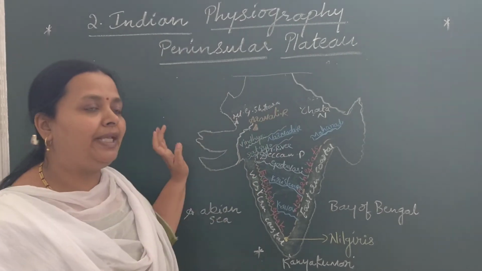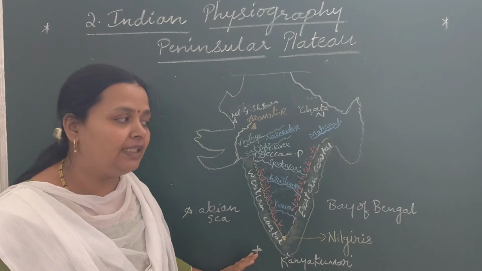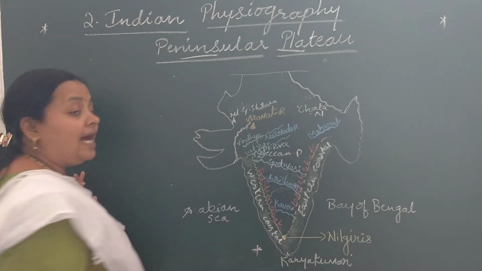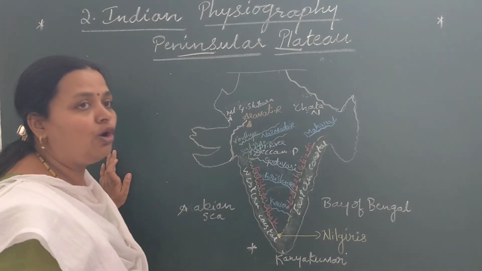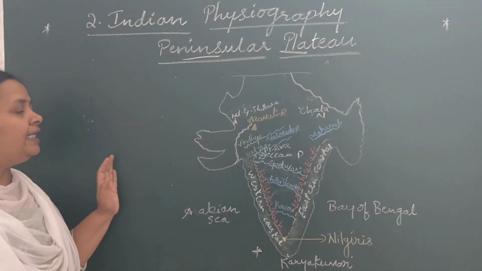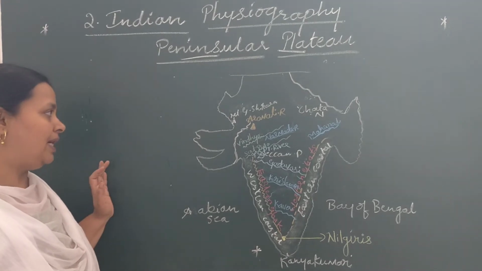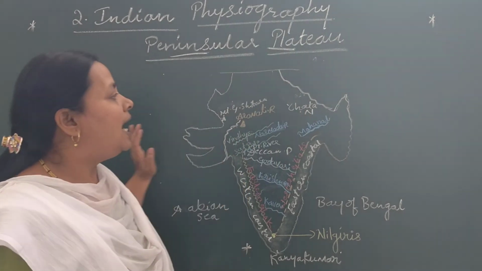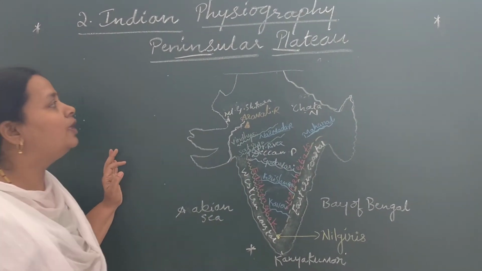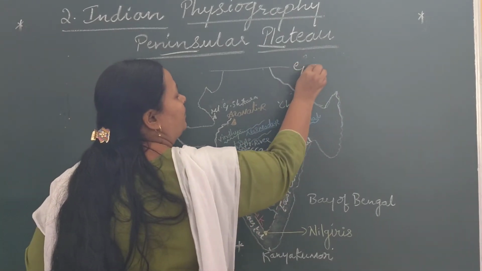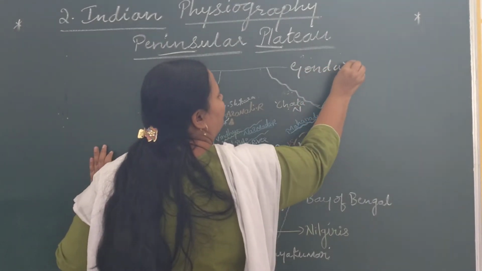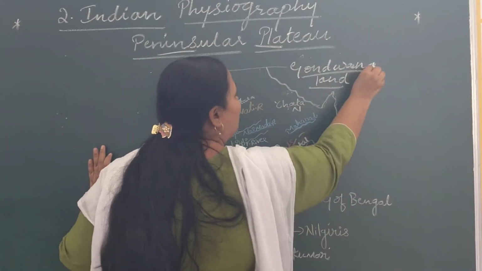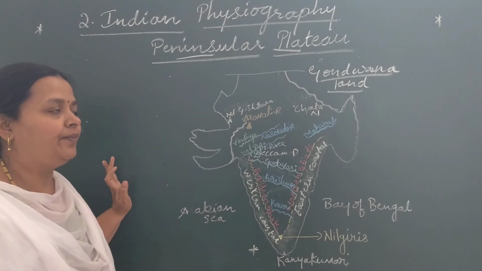The Peninsular Plateau is the largest physical division of India. It is the oldest landmass, and it was a part of Gondwana land. Then what is this Gondwana land?